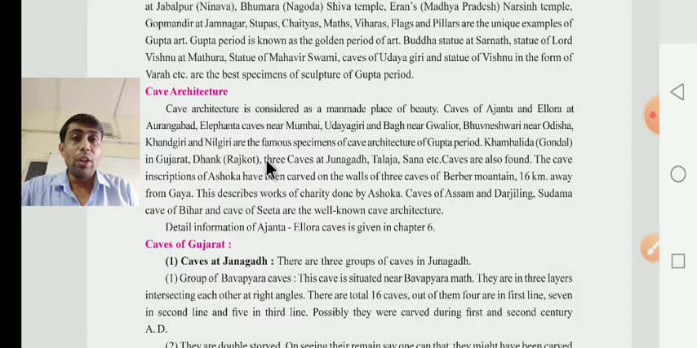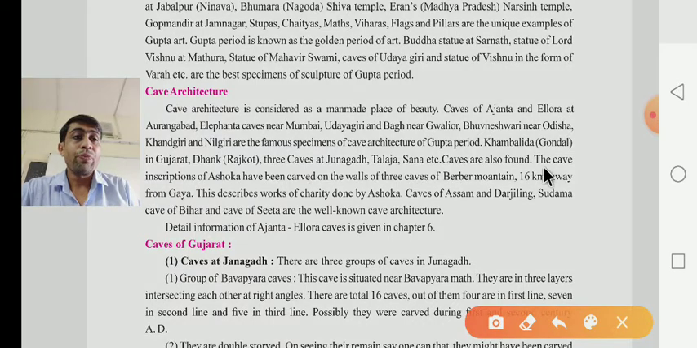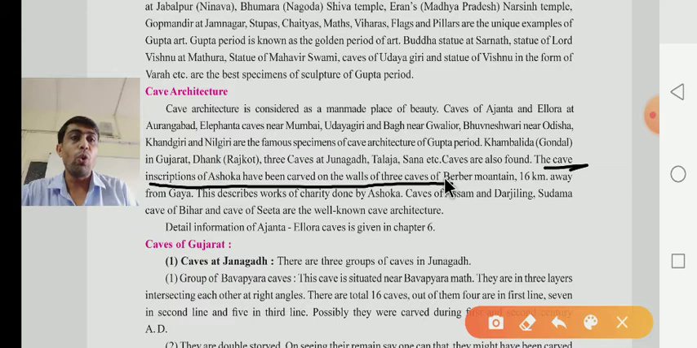Khambhalia in Gondal in Gujarat, Dhank, Rajkot, three caves of Junagadh, Talaja, Sana, etc. These are all the examples they have given of caves. Caves are also found. The cave inscription of Ashoka has been carved on the wall of three caves. What have they given, dear children? They have given that the cave inscription of Ashoka has been carved on the wall of three caves of Barabar mountain. Here there is a spelling error, dear children. Here mountain is there. What does it mean?